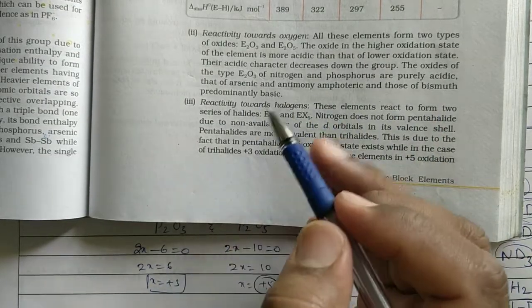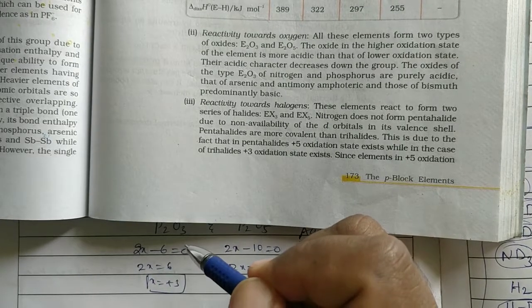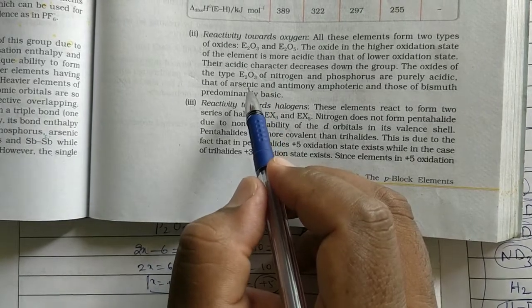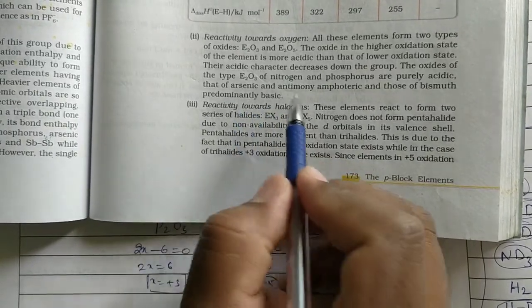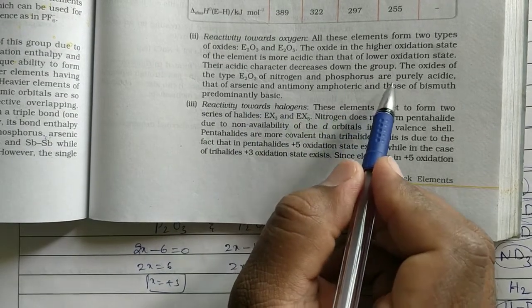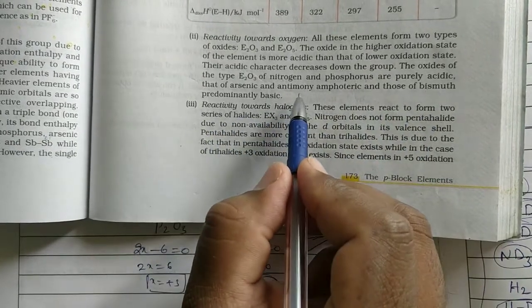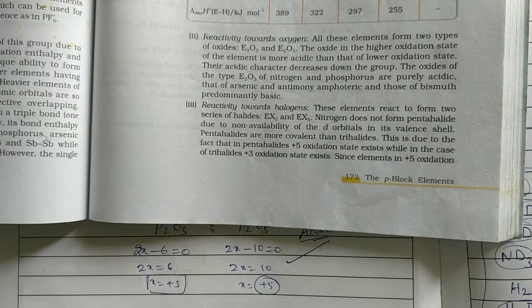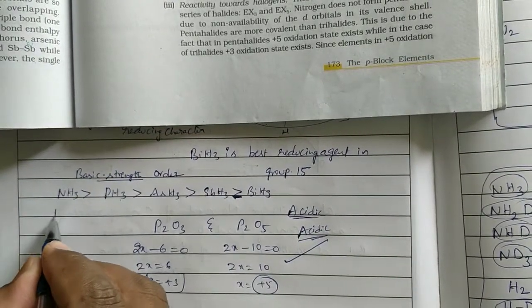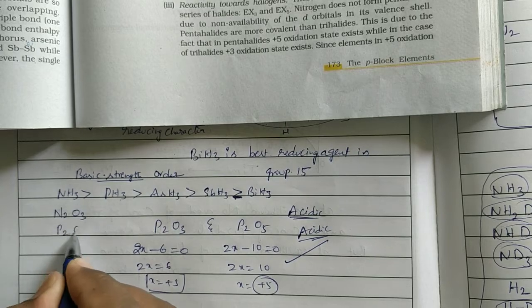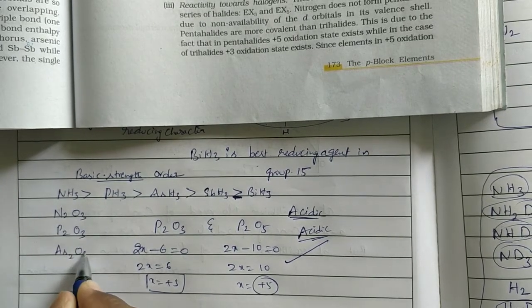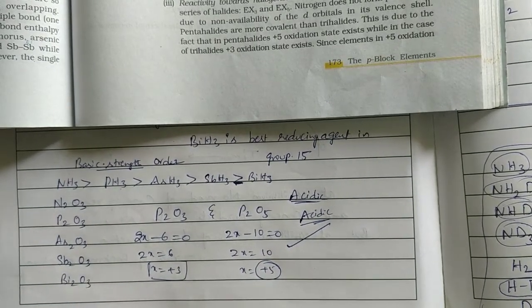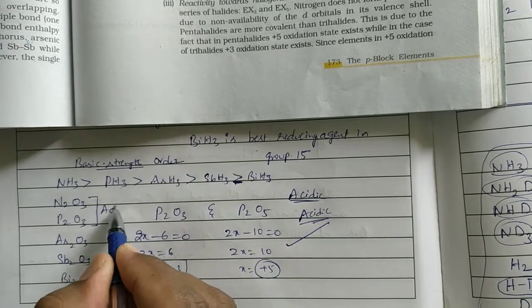Now we are comparing different compounds, top to bottom, oxides of nitrogen, phosphorus, bismuth, like that. The first two are purely acidic in nature. E2O3 of nitrogen and phosphorus are purely acidic, arsenic and antimony are amphoteric, and those of bismuth are predominantly basic. For example, N2O3, P2O3, As2O3, Sb2O3, Bi2O3. The first two compounds are completely acidic.